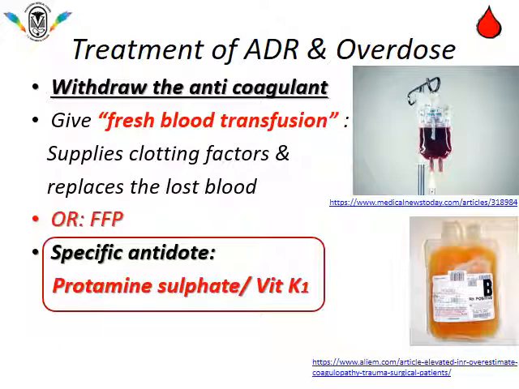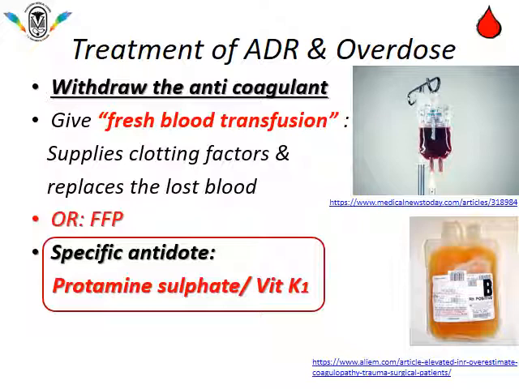What can be the treatment of ADR and overdose? Obviously, withdraw the anticoagulant. Give fresh blood transfusion. That will replenish the lost blood, plus it will supply clotting factors. Or if patient cannot tolerate whole blood, then fresh frozen plasma also can be given.